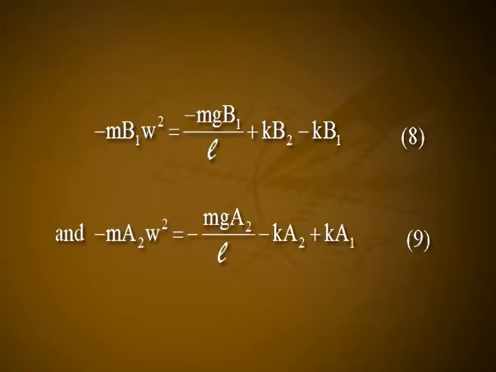And minus m a2 w square is equal to minus mg a2 divided by L minus Ka2 plus Ka1. Let it be equation number 9. Minus m b2 w square is equal to minus mg b2 divided by L minus Kb2 plus Kb1. Let it be equation number 10.